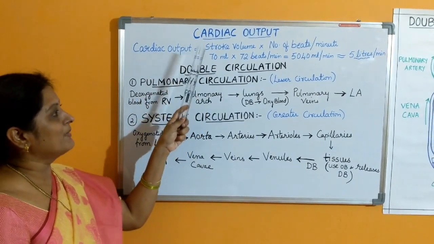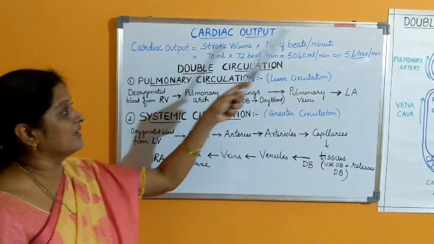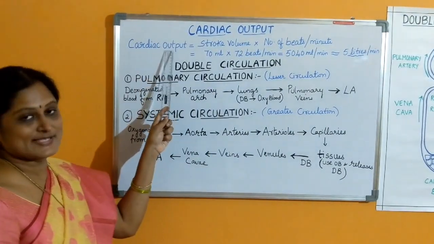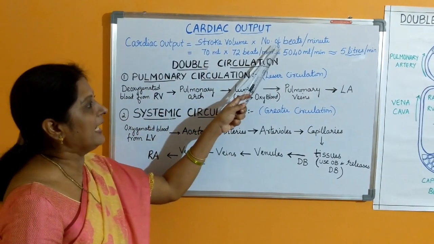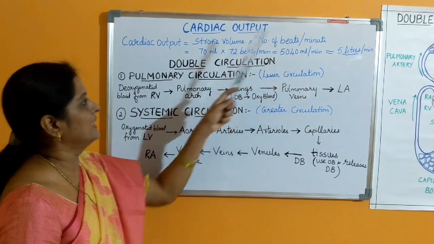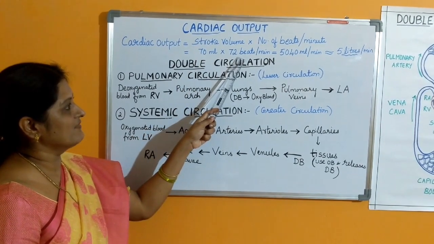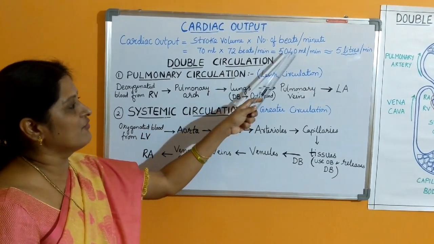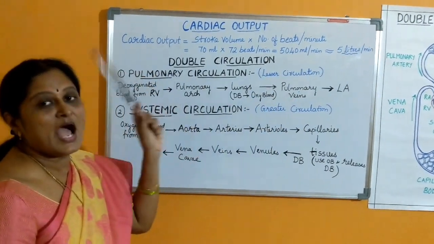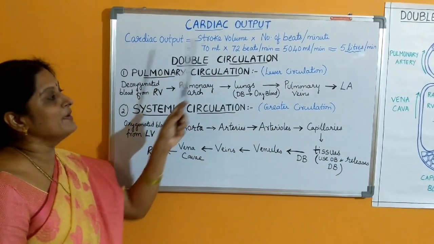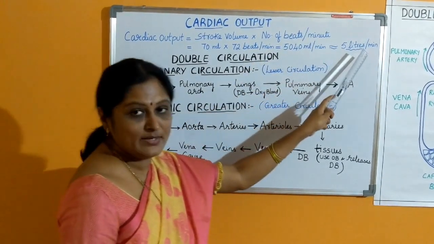And the volume of the blood that is pumped by each ventricle in 1 minute, we call it the cardiac output. So cardiac output is stroke volume into number of beats per minute, that is 70 ml into 72 beats, which is 5040, and it is approximately 5 liters per minute. It means our ventricle is going to pump 5 liters of blood in 1 minute.